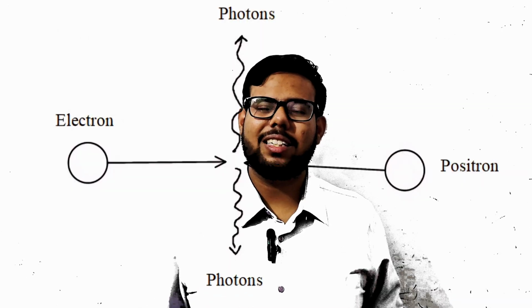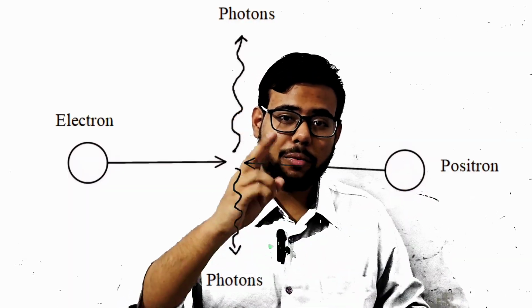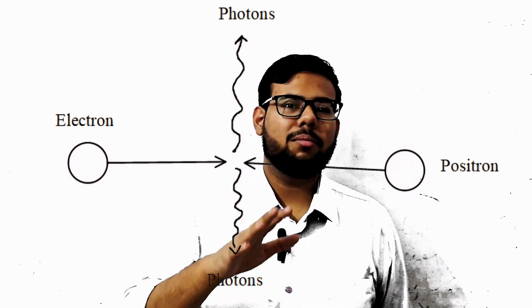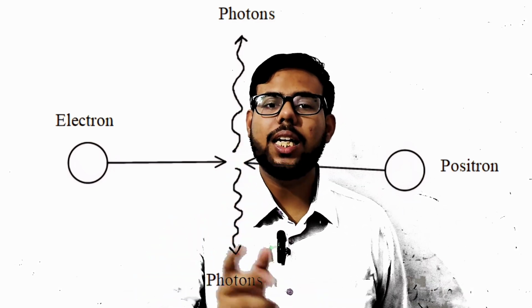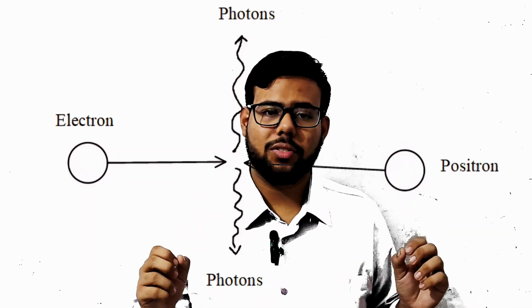So in this case, their mass is completely converted to energy, and of course there is formation of two photons in this case. Why? To conserve linear momentum. If one photon will form, then the momentum won't be conserved, which is the linear momentum, right? So that is why it is compulsory to form two photons, right?